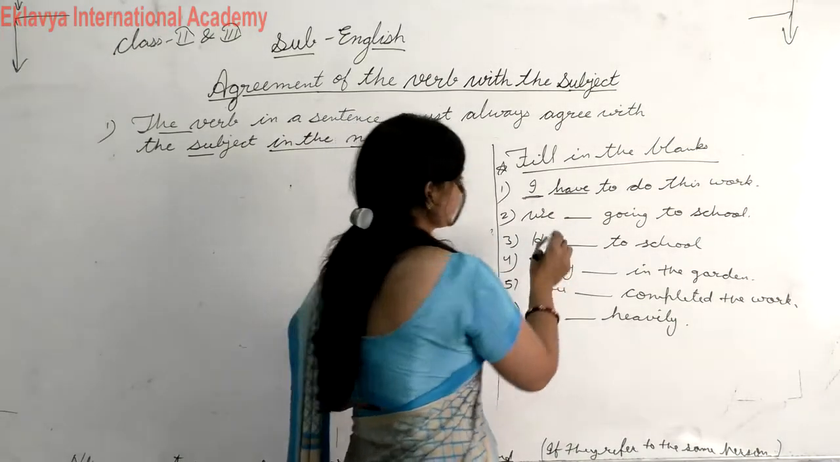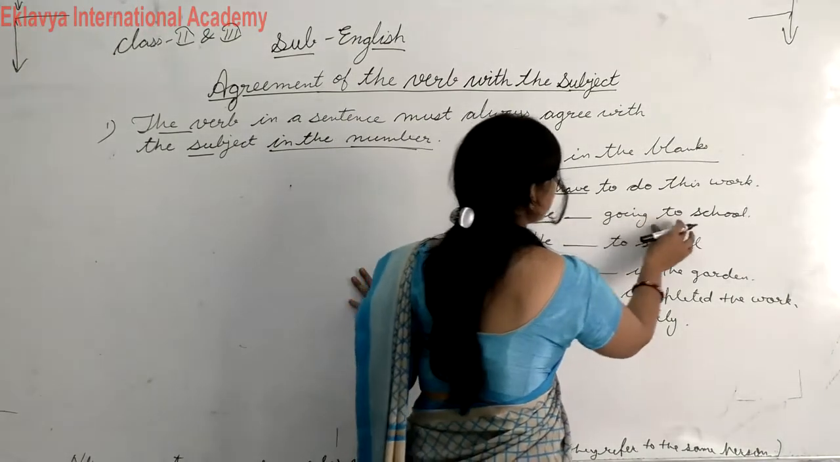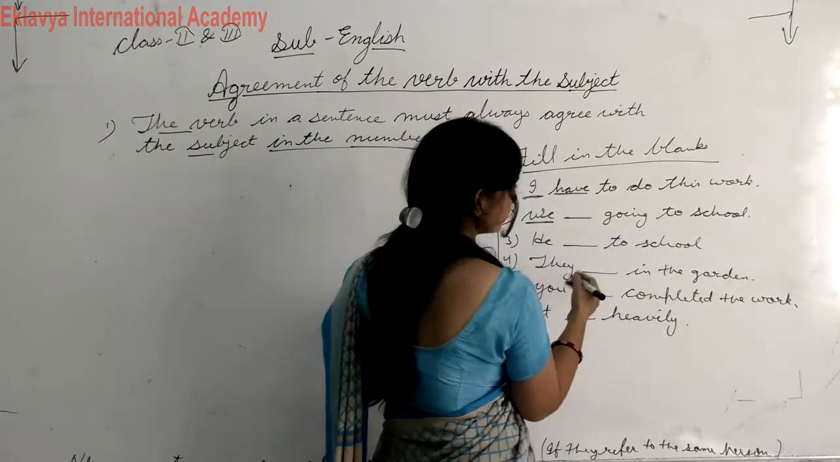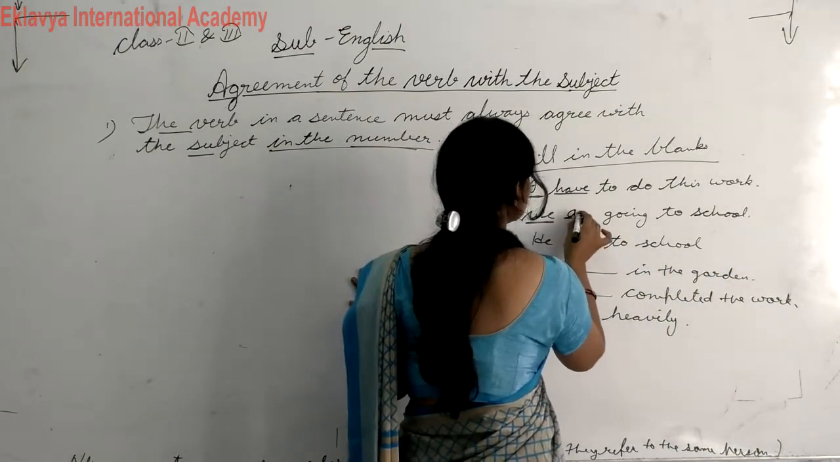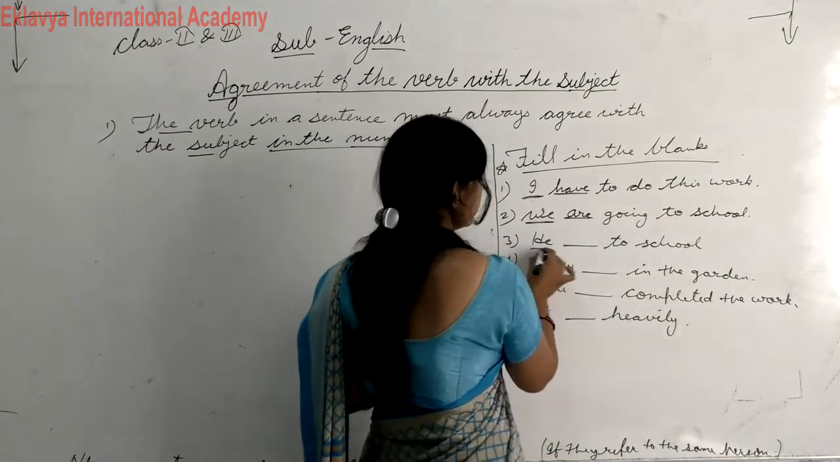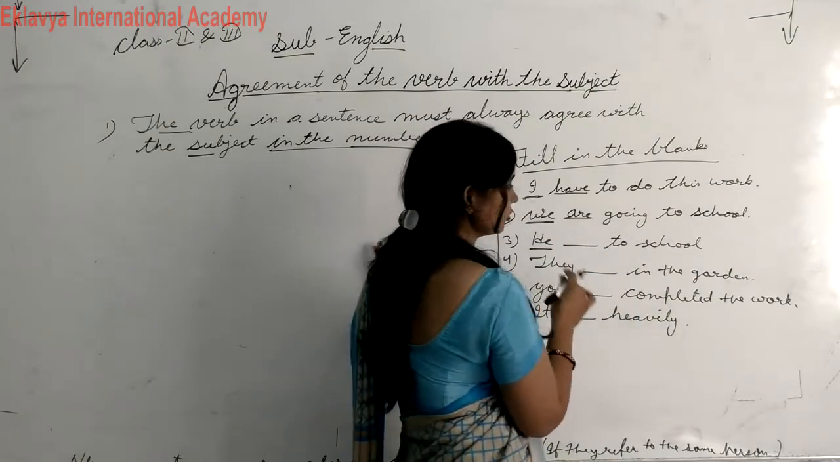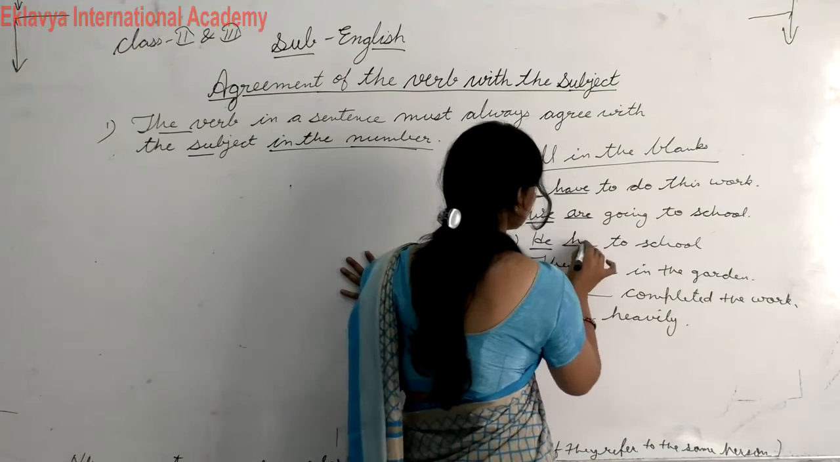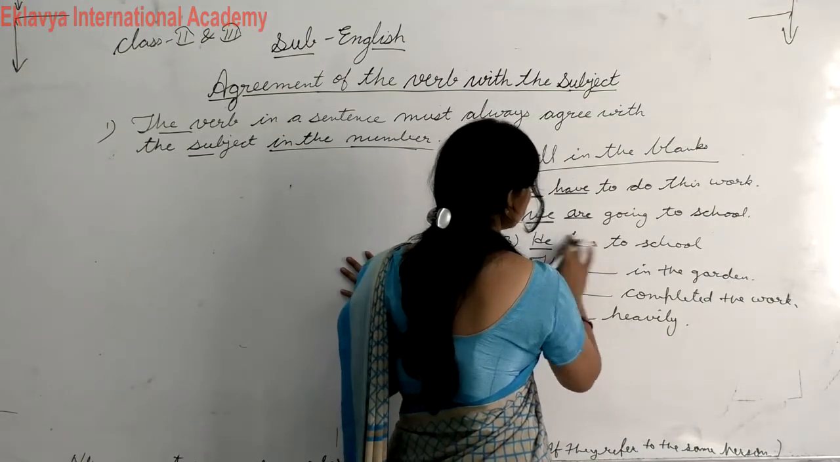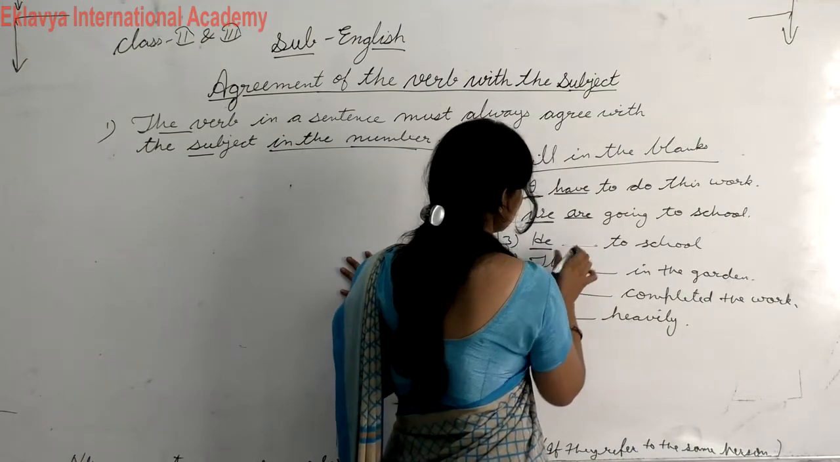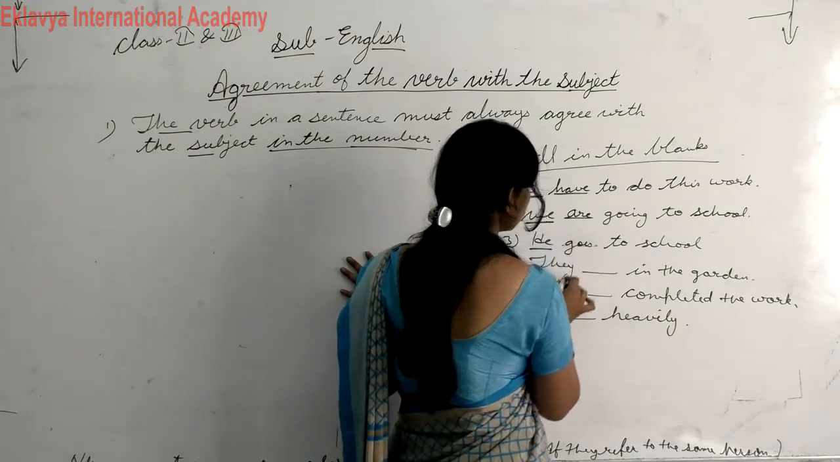Okay. We going to school, here which verb we will use? Here we will use plural verb. We are going to school. He is a singular subject, so we will use only singular verb. So he is going to school. Yeah, he goes to school.